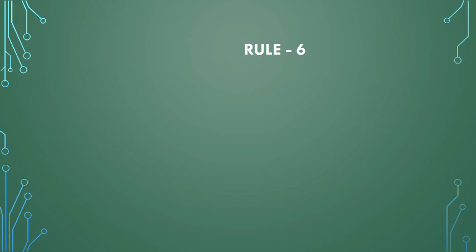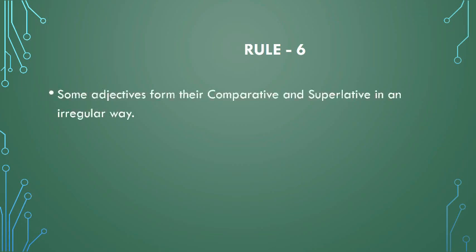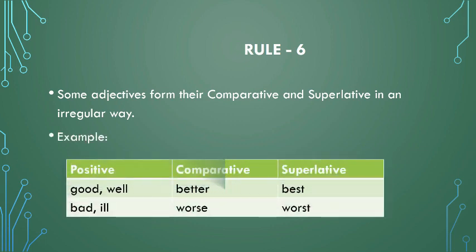Rule number 6. Some adjectives form their comparative and superlative in an irregular way. They don't follow any rule. Example: good, better, best, or well, better, best; bad, worse, worst, or ill, worse, worst. Here, the words in the positive degree have not followed the rules which we have discussed to make comparative and superlative degree.